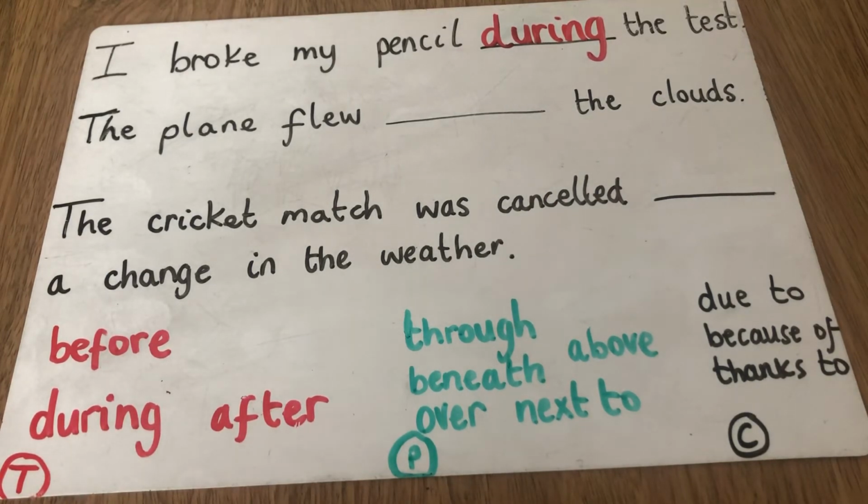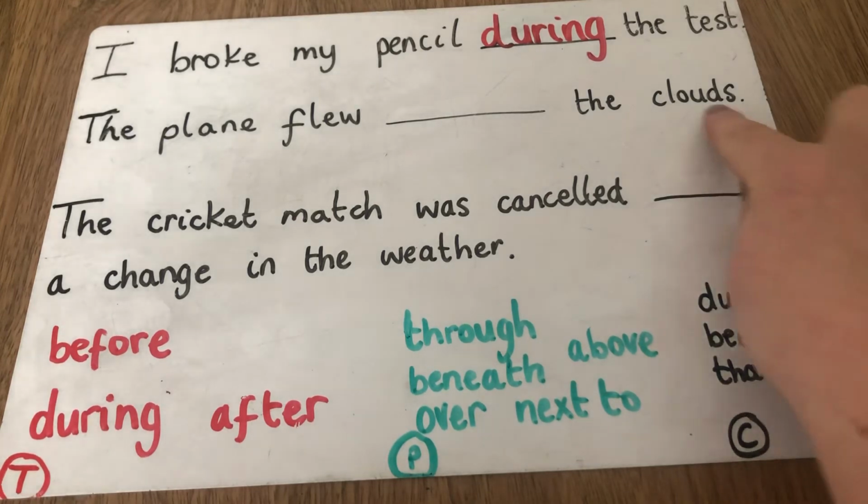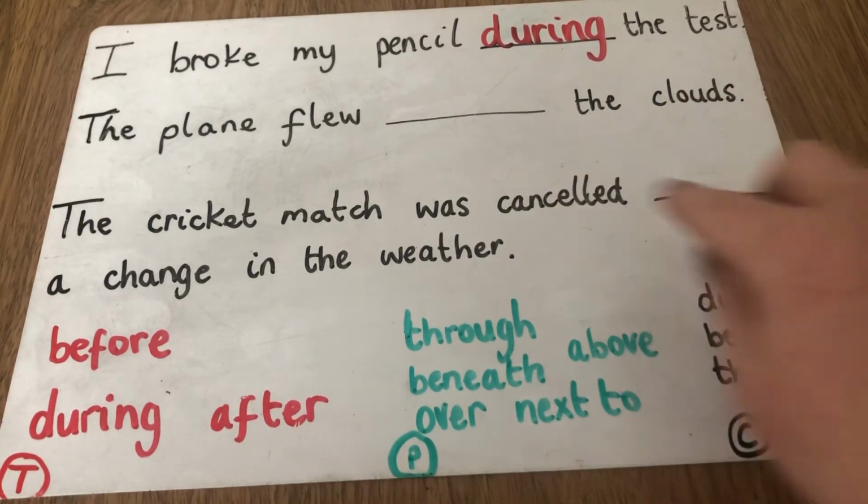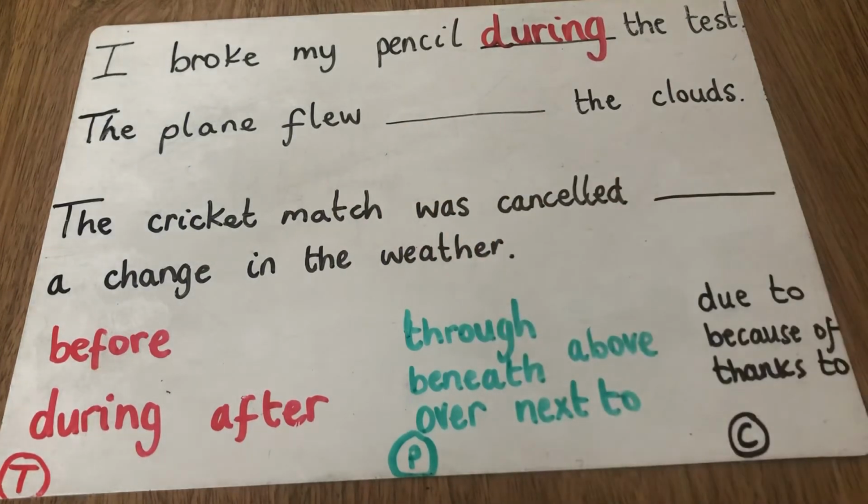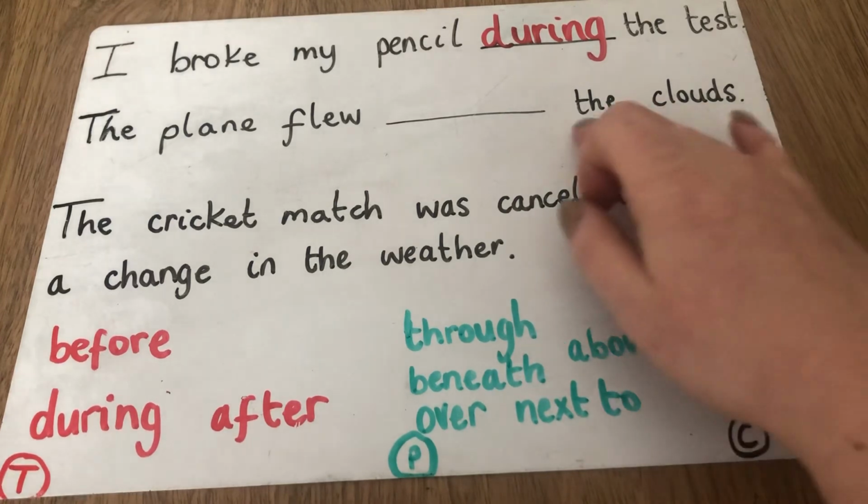So the next one we've got, the plane flew something, the clouds. Could it be a time? Could it be a place? Could it be a cause? So the plane flew, so the plane is doing something, okay? So it's flying, so it's obviously in the sky. And we've got the other piece of information here, the clouds. So we know the main subject is that there's a plane and it's flying, and obviously it must be in the sky, and we've got the clouds.